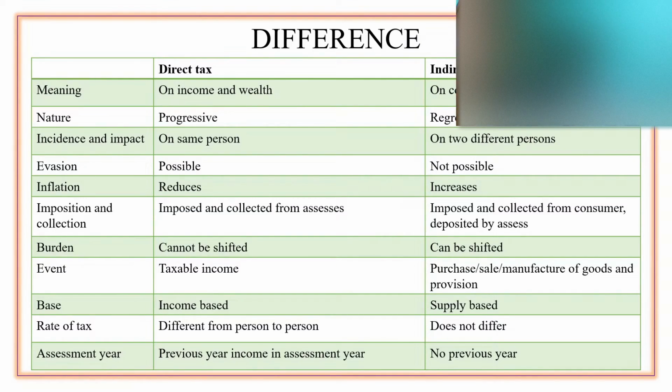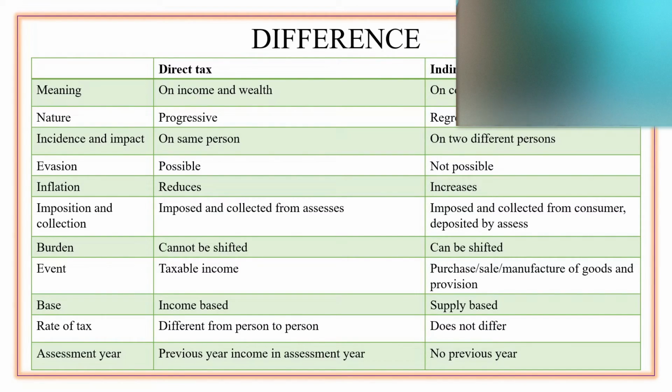So if a person is holding more wealth, he would be taxed more, and if a person is having less wealth, he will be taxed less. In the same way with income tax, if you're generating only a very little amount of income, you'll be taxed less, and if you have a very big income, then you'll be paying much more tax.